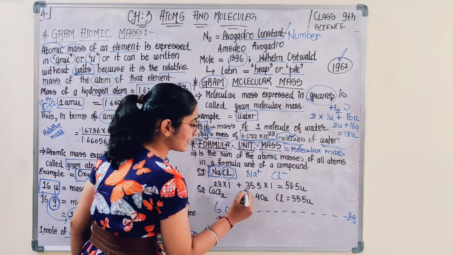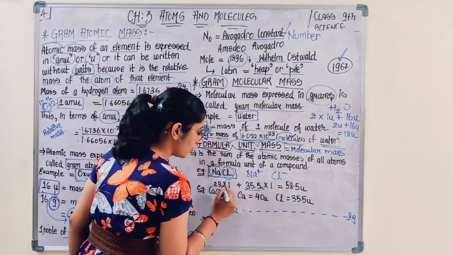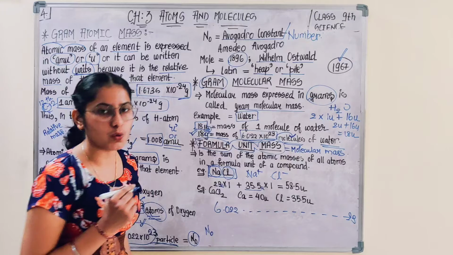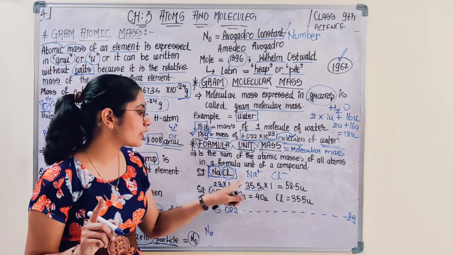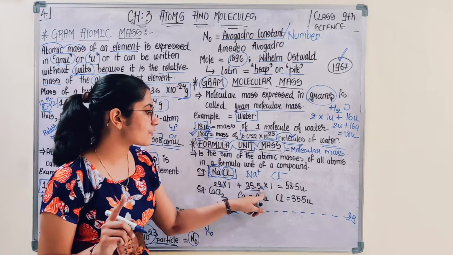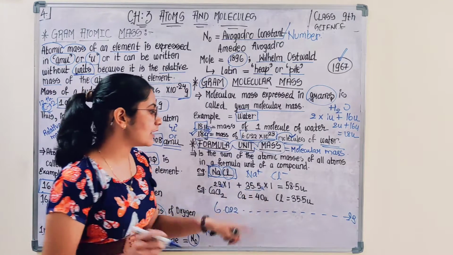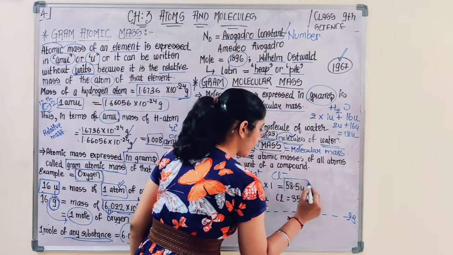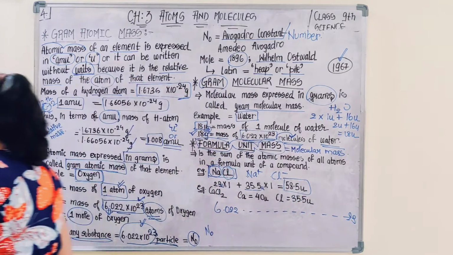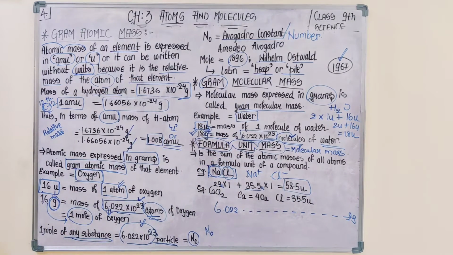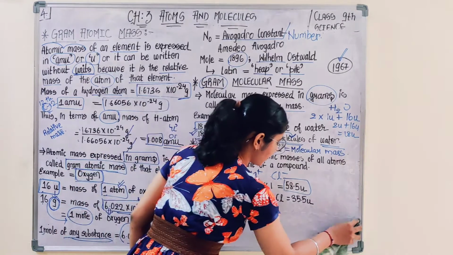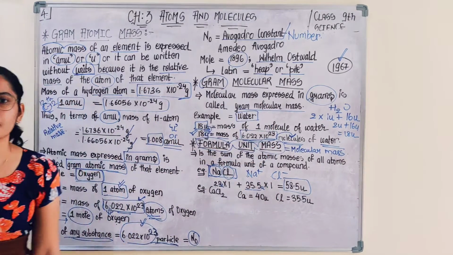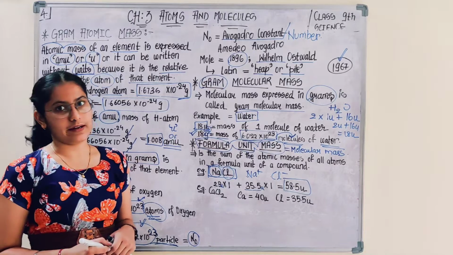Mass of chlorine is 35.5 U, so 35.5 into 1. When you calculate, you get 58.5 U. This is how you can calculate the formula unit mass of sodium chloride.